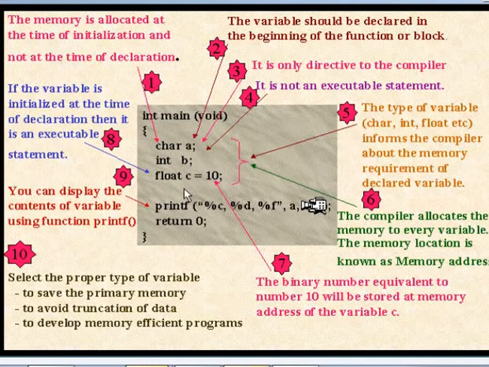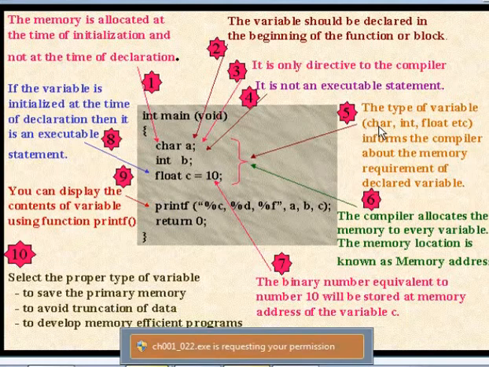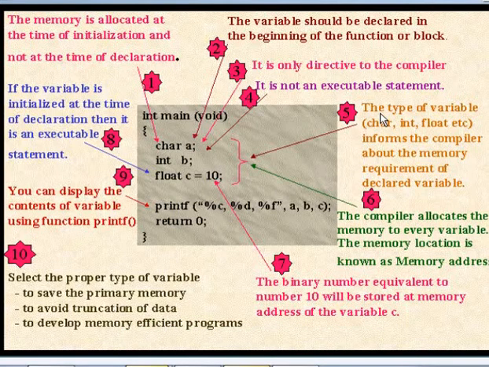Next point, the type of variable, that is character, integer, float, etc., informs the compiler about the memory requirement of the declared variable. We know that a character variable consumes 1 byte, an integer variable consumes 2 bytes, and float will consume 4 bytes.